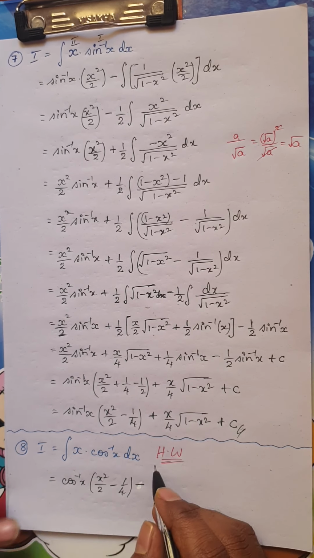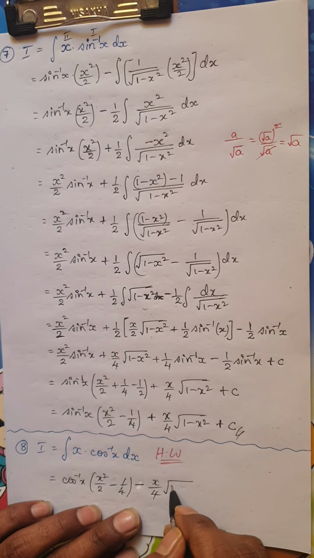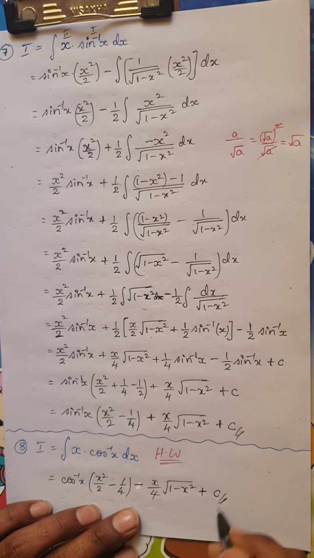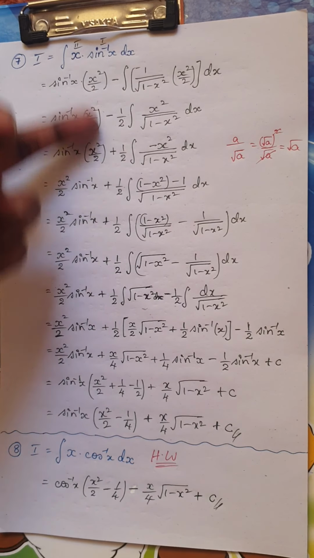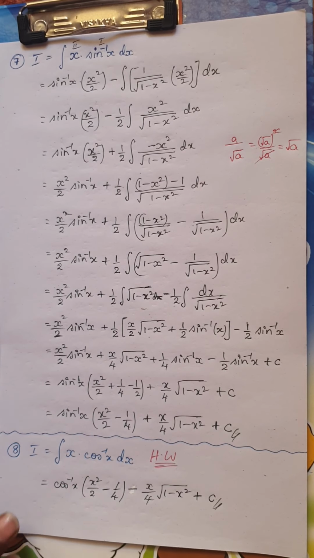So it is minus x divided by 4 into root of 1 minus x square plus c. You can look here, this procedure almost follows from the above process itself. You follow the same direction.